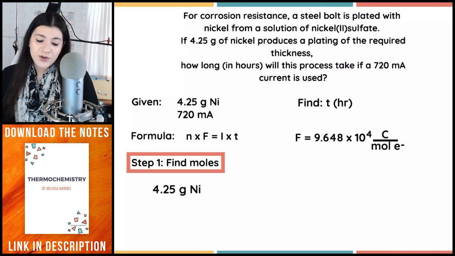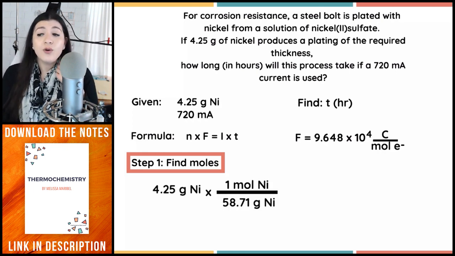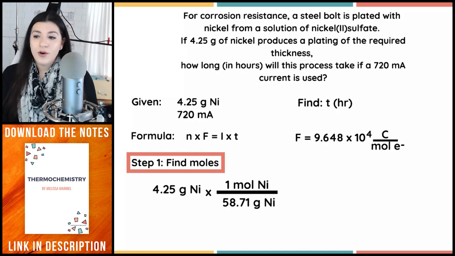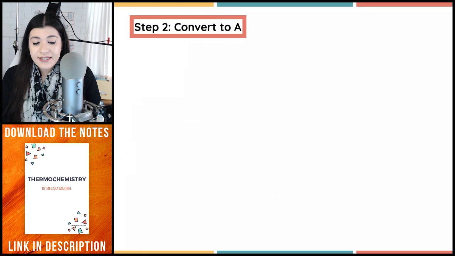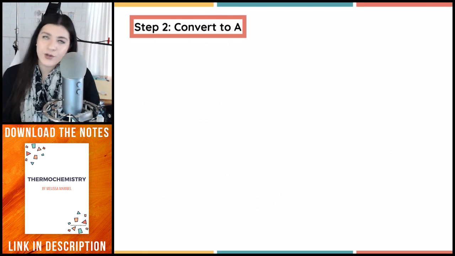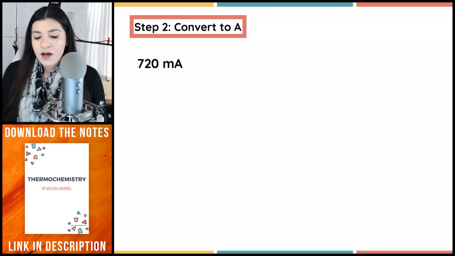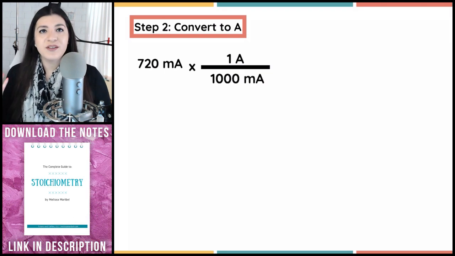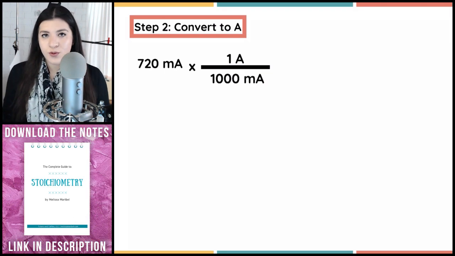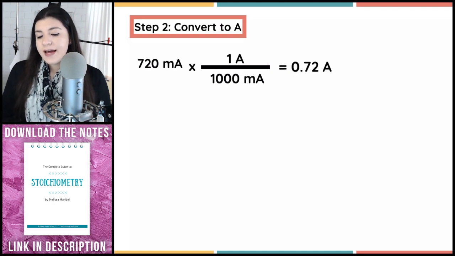So all I have to do is divide by the molar mass of nickel, which is found on the periodic table. So in this case, this would give us this amount of moles. Next thing, I want to convert to amps, so going from the milliamps to amps. So all I have to do is divide by 1,000 milliamps, because there's 1,000 milliamps to every 1 amp. And then I get 0.72 amps.